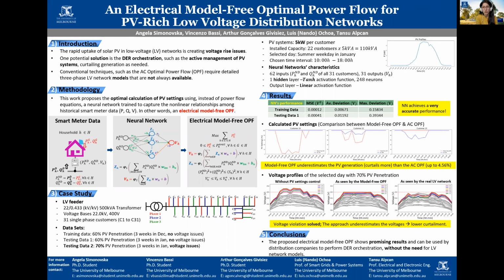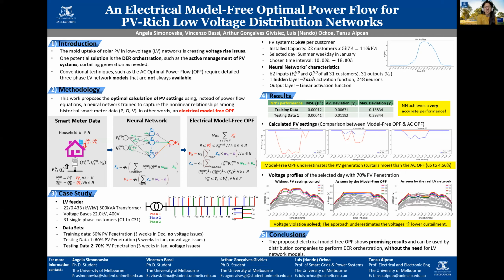With the growing uptake of distributed energy resources such as solar photovoltaic (PV) systems, they are creating a lot of voltage rise issues in response to the changes in net demand. So distribution companies try to deal with this problem, and one potential solution is DER orchestration, or the active management of the PV settings of customers' PV systems.